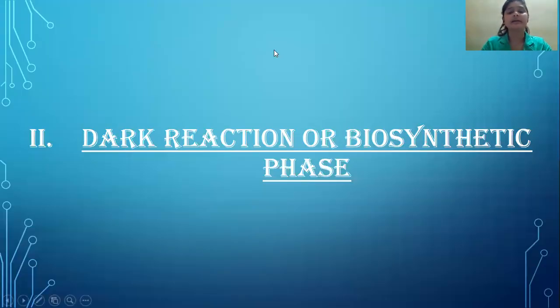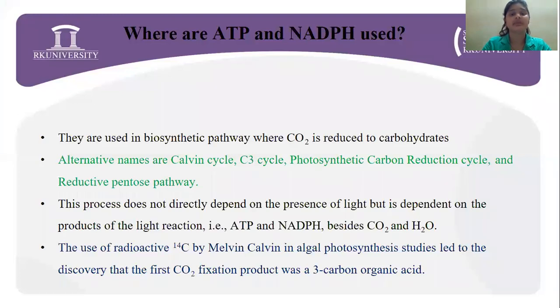Now, the dark reaction, or the photosynthetic reaction. The second phase of photosynthesis is the dark reaction. This reaction takes place in the stroma of the chloroplast, right? And this is the reaction where carbon dioxide is reduced to carbohydrates. Now, where are ATP and NADPH used? ATP and NADPH, which were produced during the light reaction of photosynthesis, are now utilized by the dark reaction.